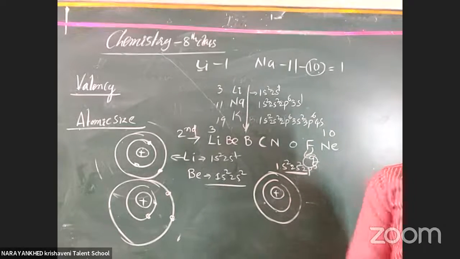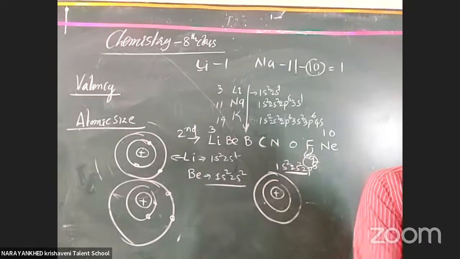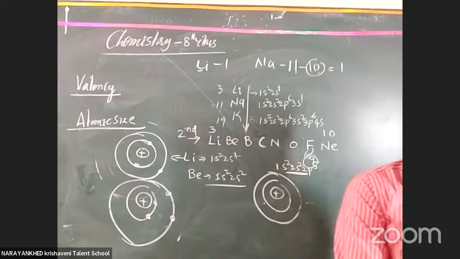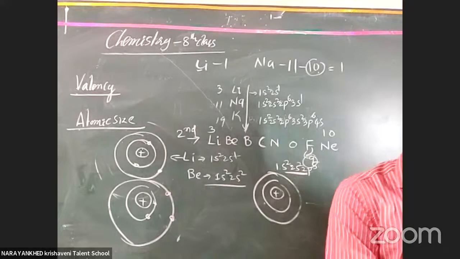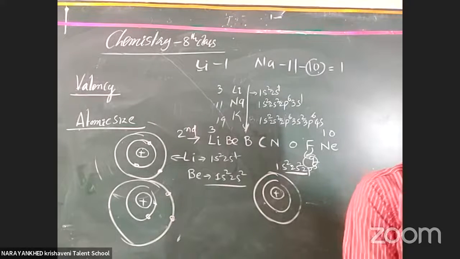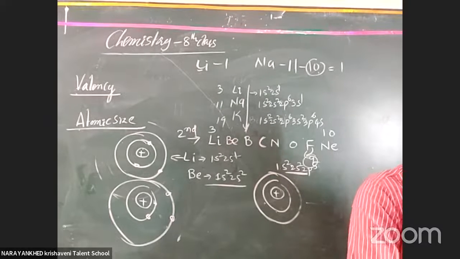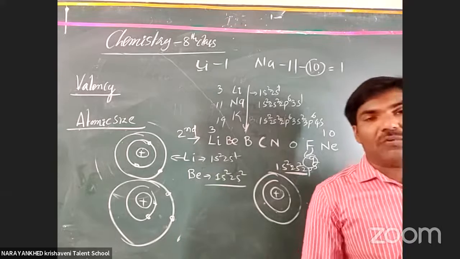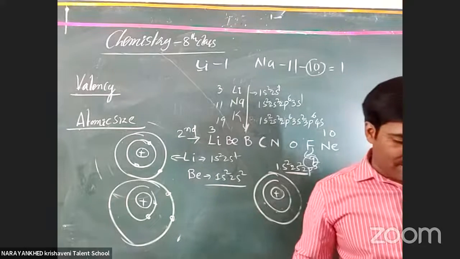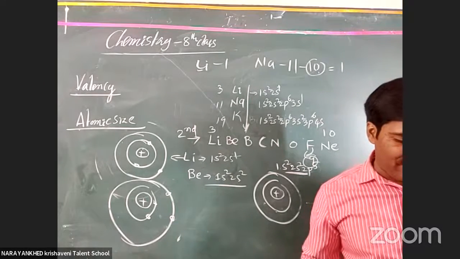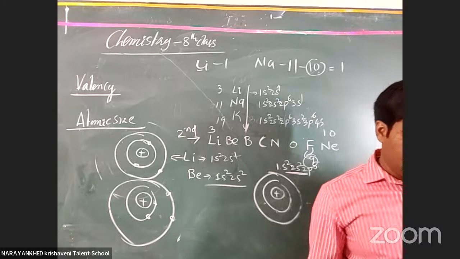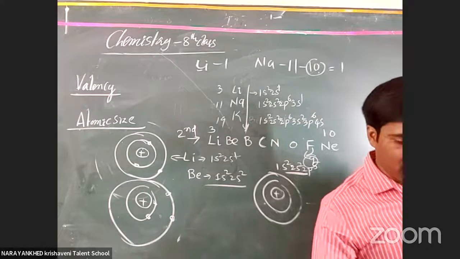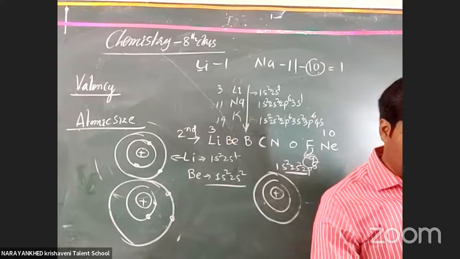And one more thing is there, the metallic character as well as the non-metallic character. Okay, clear or not, all the students? Which are contained in metallic nature, which are contained in non-metallic nature. In a period, the metallic property decreases. In the groups, it increases. And the non-metallic nature, in the period, increases. And in a group, it decreases.